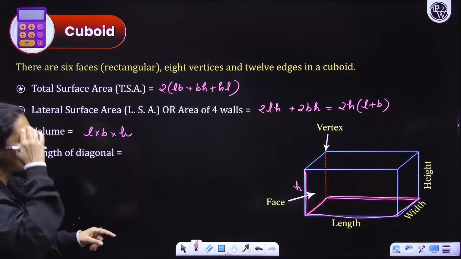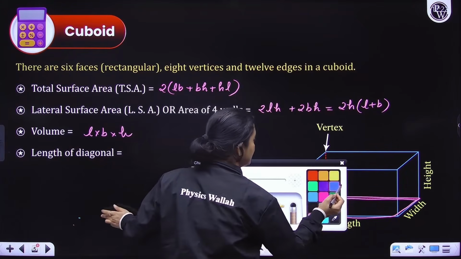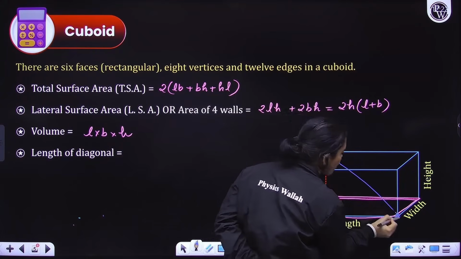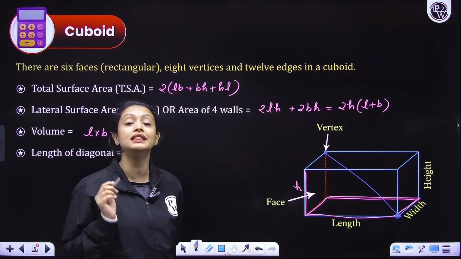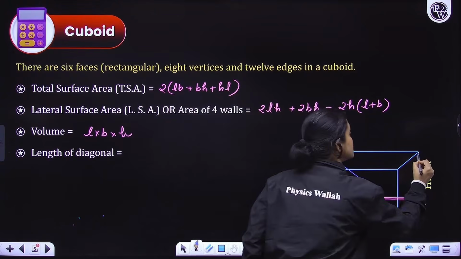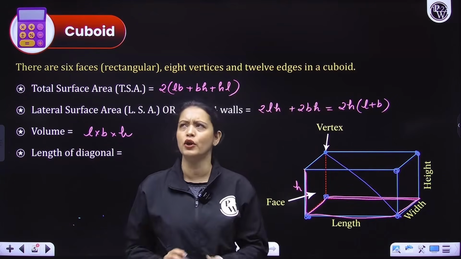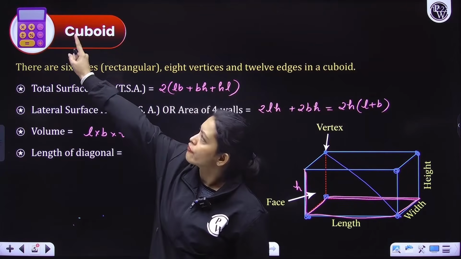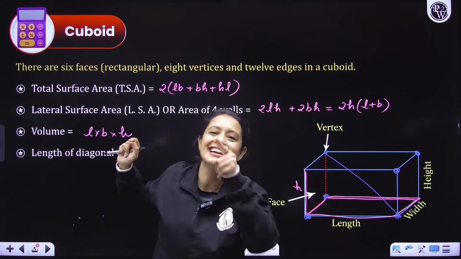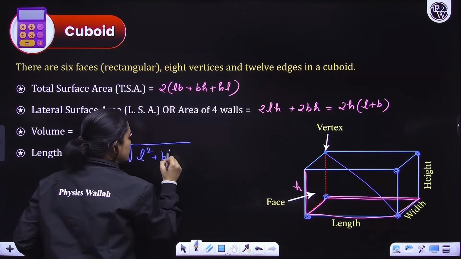Now the length of the diagonal, everyone. When we are talking about the diagonal, we basically mean the totally opposite vertices. When you join the totally opposite vertices, what would be the length? Here, if you join these two vertices, or if you join these two vertices. Or think about it: you are in a room. From one corner to the totally opposite corner, what would be the shortest length? That would be your diagonal, everyone. And that is given by the formula under root of L square plus B square plus H square.